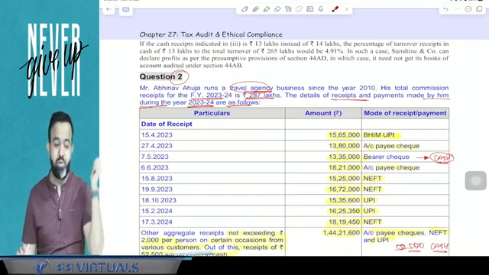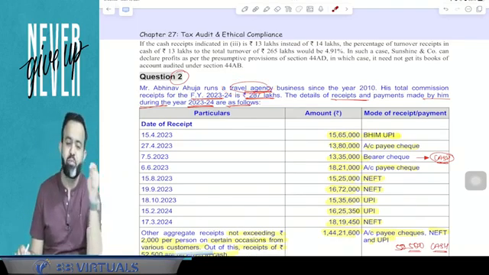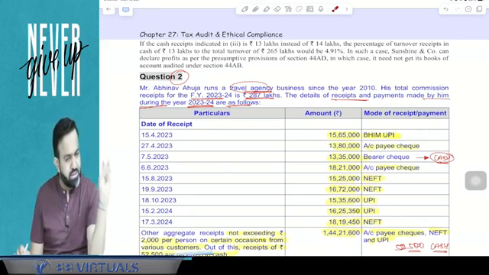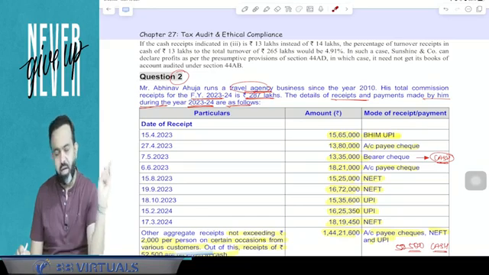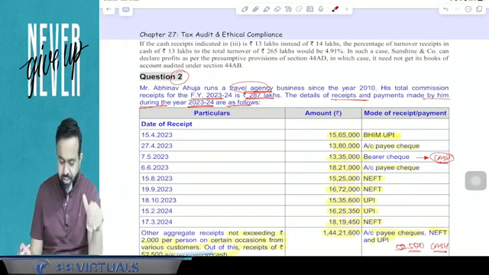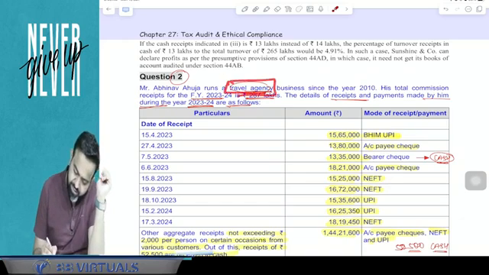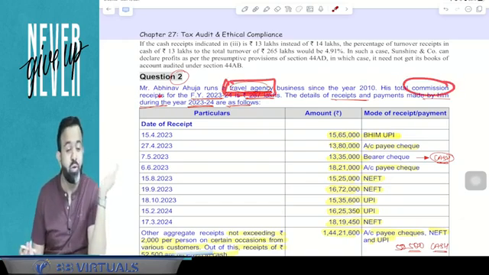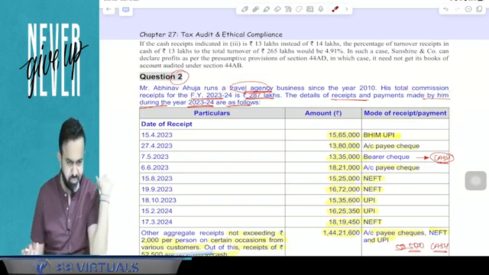If you remember, just we have discussed about the 44AD. Section 44AD says that 44AD is applicable in case of business, but other than 44AE business, other than agency business, and other than commission brokerage type of income. So here guys, he is engaged in the travel agency business. His income is in the nature of the commission. So guys, 44AD is not applicable.